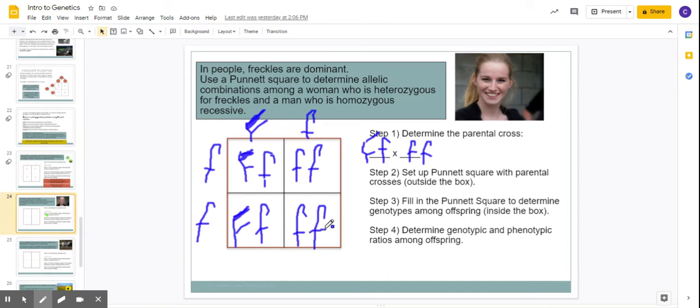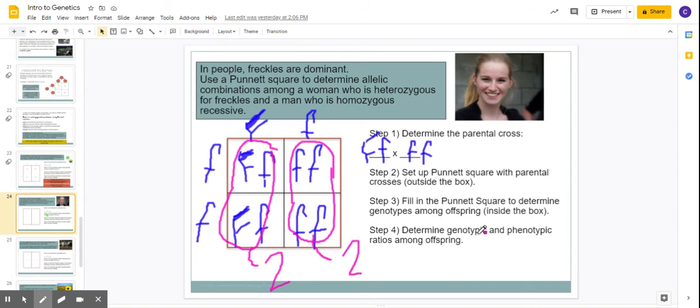All right, so now we want our ratios. So genotype, the only genotypes present are big F and little f, and two little f's, right? So it's 50-50. I've got two of these and two of these.